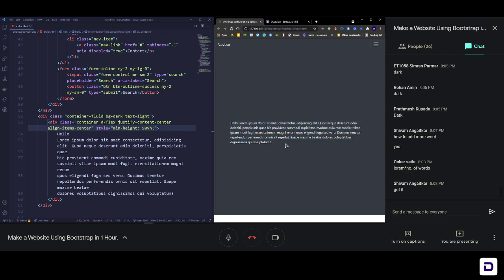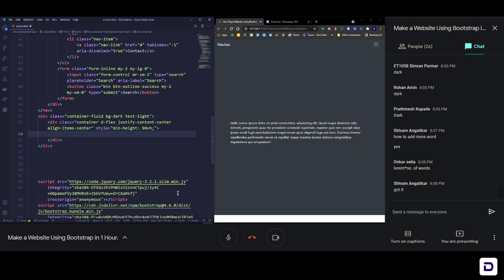Now let's create a row and column layout here, basically some text on the left and a picture on the right. Let's try to achieve that. Instead of this hello and lorem ipsum, let me remove that and add a row. This is where the best part of Bootstrap comes in. The responsive features are managed through the grid, or basically the flexbox methods of Bootstrap. In the same way that you declare media queries when you write your own CSS, Bootstrap has already predefined media queries for its row and column classes.